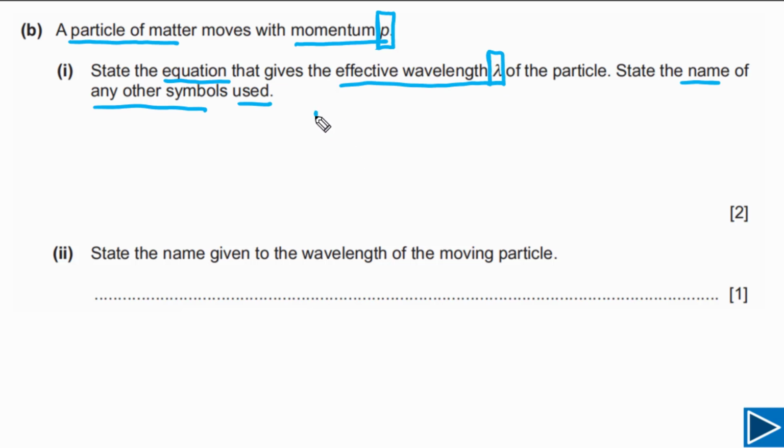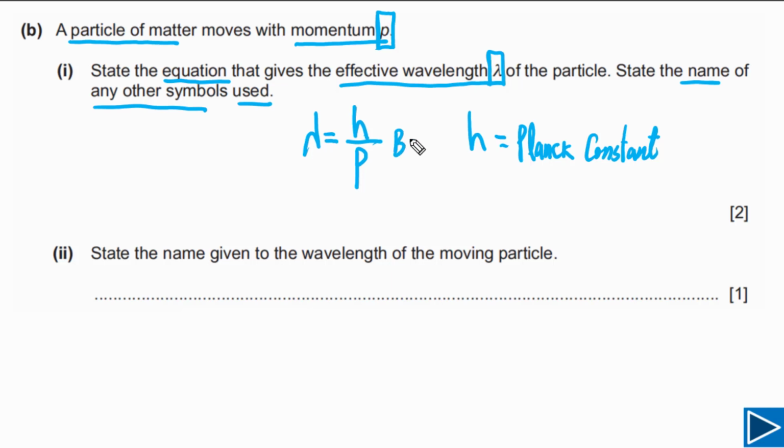So first of all, let's try to write down the formula, the equation for lambda, effective wavelength. Lambda is equal to h over p. So h is a new symbol we have used. This symbol was not given to us, so we have to state the name of this symbol. And h is simply Planck constant. So if you write down this one, you will get 2 marks.